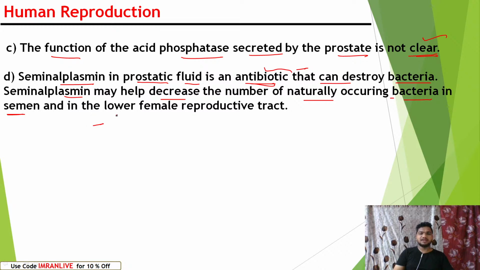Once semen enters the lower female reproductive tract, the seminalplasmin helps protect the semen and the fluid from being attacked by the bacteria present in the female reproductive tract. Clear? Understood?